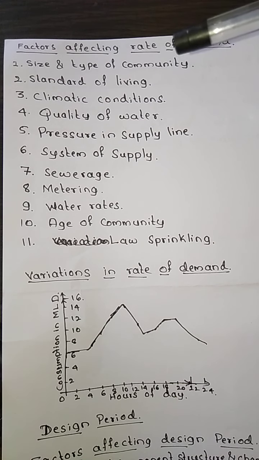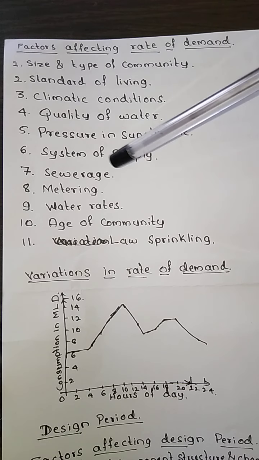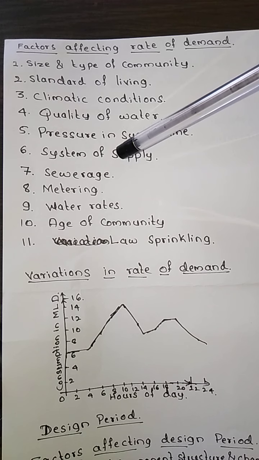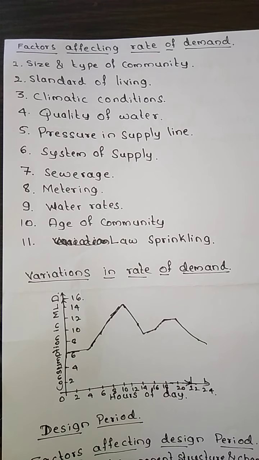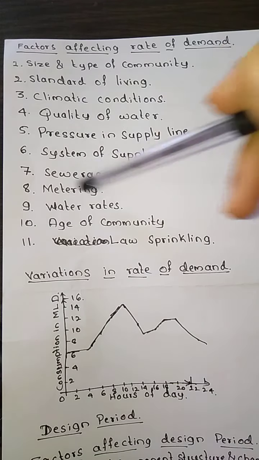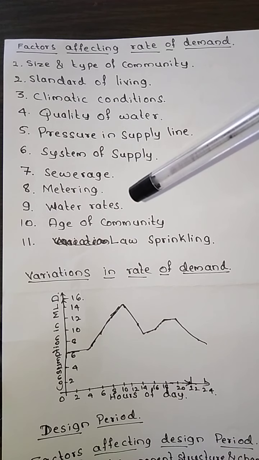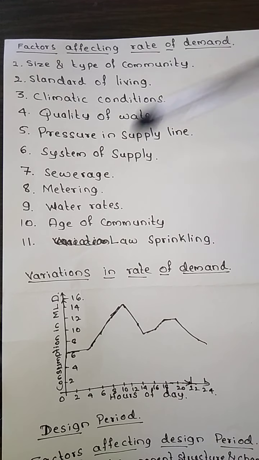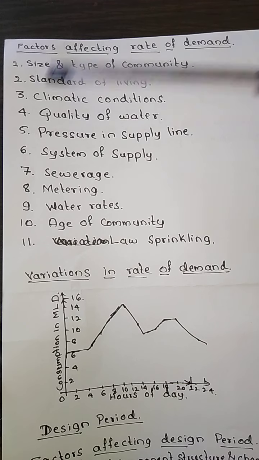Then sewerage system. If the sewerage system is very well maintained, then we will normally use more water, and if the sewerage system is not proper, then we usually consume less water. Sewerage system means the wastewater flow after using the water; wherever the wastewater flows, we call it a sewer. So this is how the sewerage system affects consumption. Then metering conditions: use of water is going to decrease when the supply lines are metered.